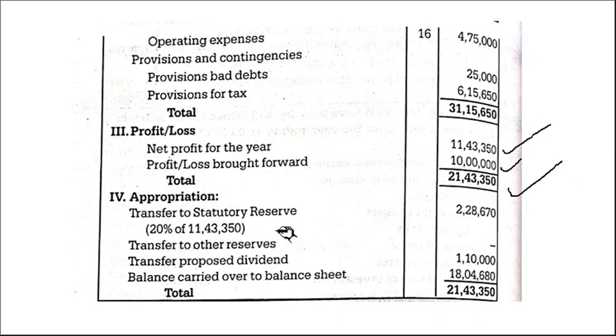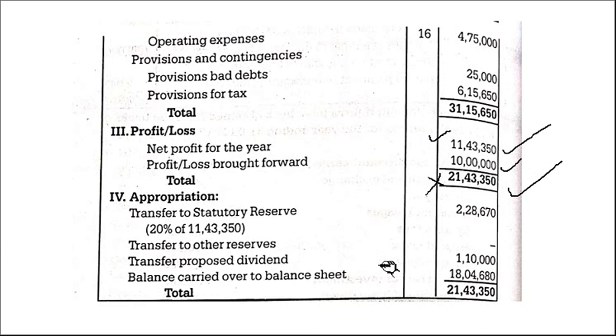21,43,350. Then comes appropriations. Transfer to statutory reserve. See, while transferring to statutory reserve, we can't take this. Always remember, we should not take the total profit. We have to take only the current year's net profit. So we are taking 11,43,350 here, on that 20%.